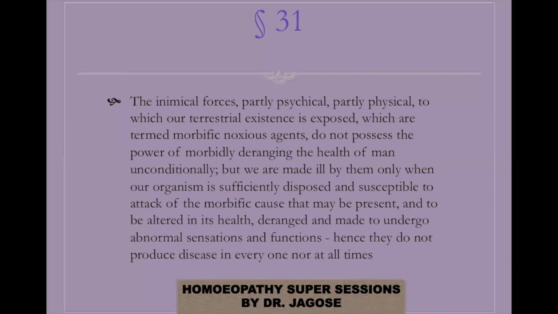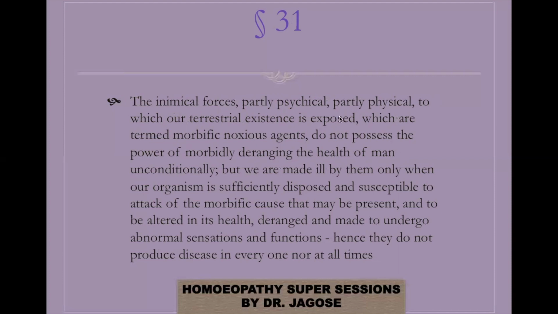Aphorism number 31 says, the inimical forces, partly psychical, partly physical, to which our terrestrial existence is exposed. That means the human organism is always exposed to environmental factors, as I told you before.